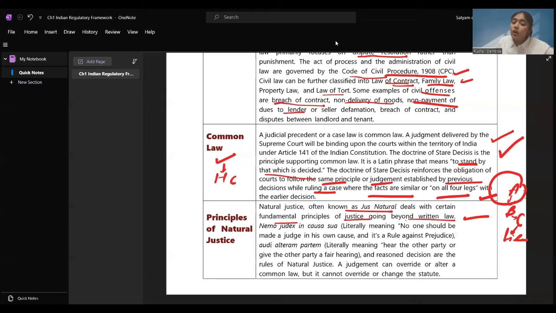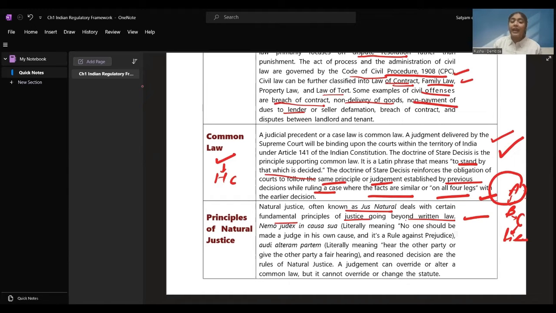Hear the other party or give the other party a fair hearing. A cannot be taken directly to jail, to imprisonment. He cannot be given directly the verdict of imprisonment. The facts and why A has murdered B, all these things should be heard from A. And reasoned decisions are rules of natural justice.